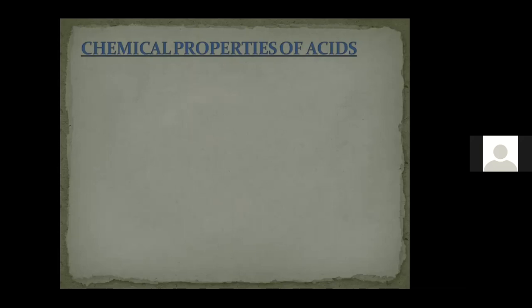The first chemical property is the reaction of acids with metal. When an acid is made to react with the metal, the hydrogen gas will be liberated from the acid. For example, we can consider Mg. What is the name of Mg?